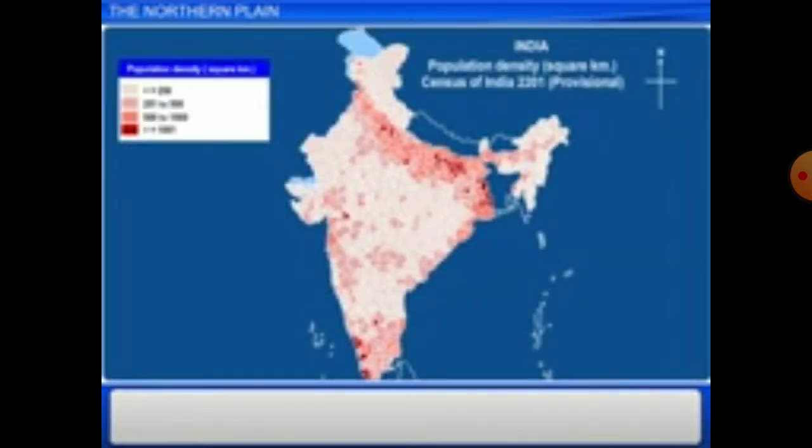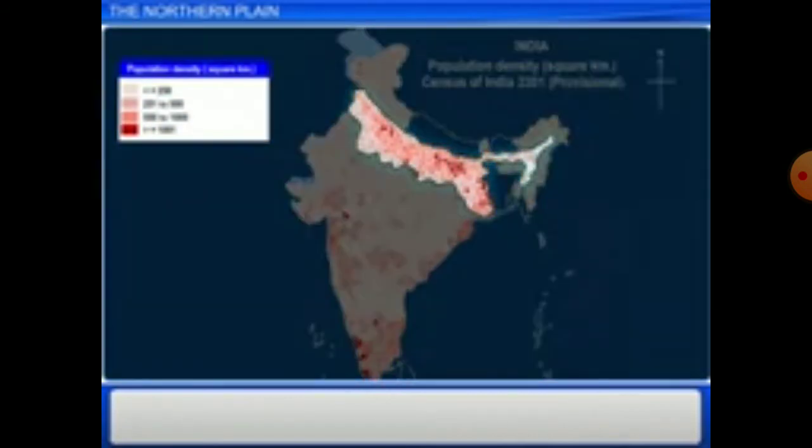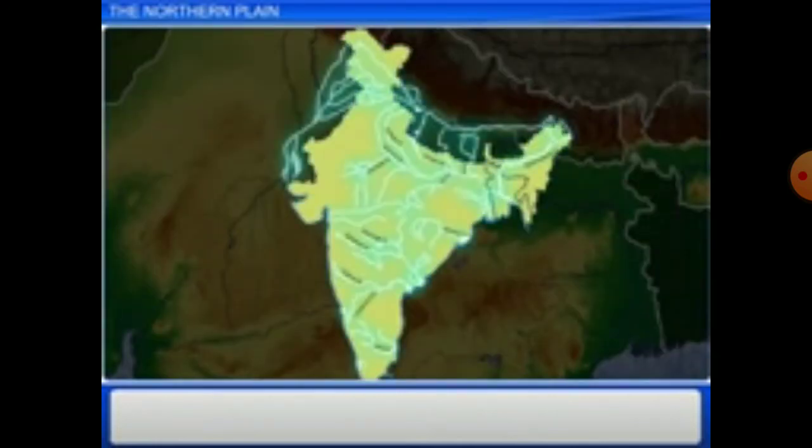Therefore, it is not surprising that the northern plains is very densely populated. Did you know? Not just in India, the northern plain is one of the most populated areas on the earth because the river system forms in the north area.